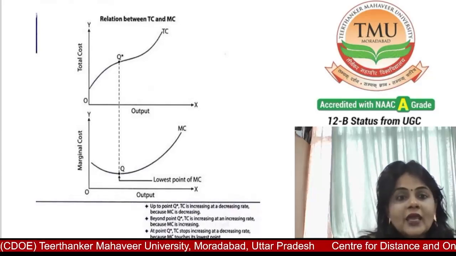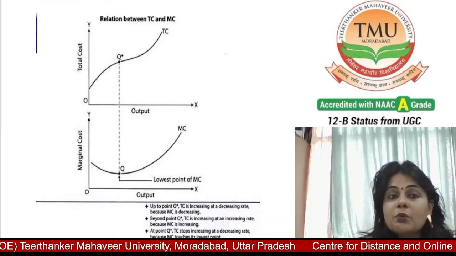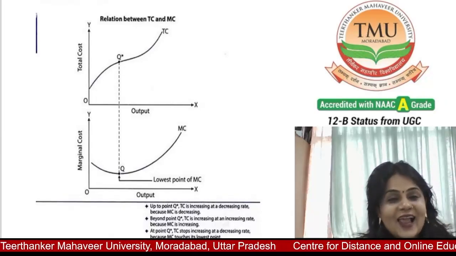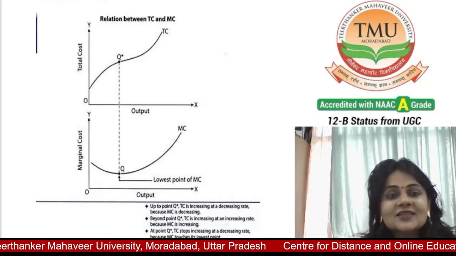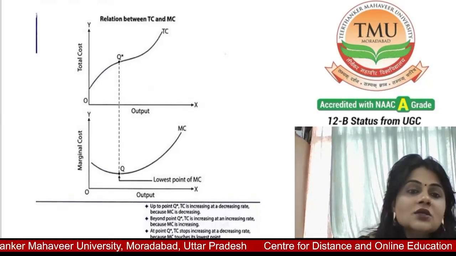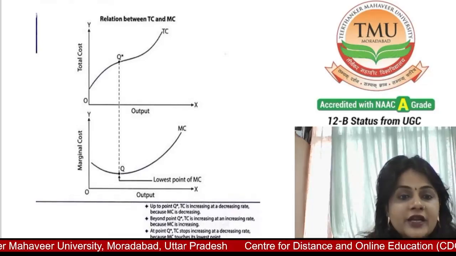And you see in the diagram, marginal cost is the addition to the total cost when one more unit of output is produced. MC is calculated as total cost minus the previous total cost.